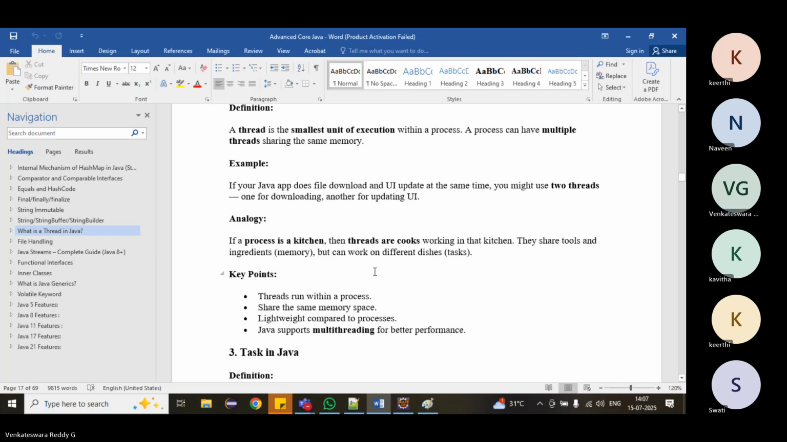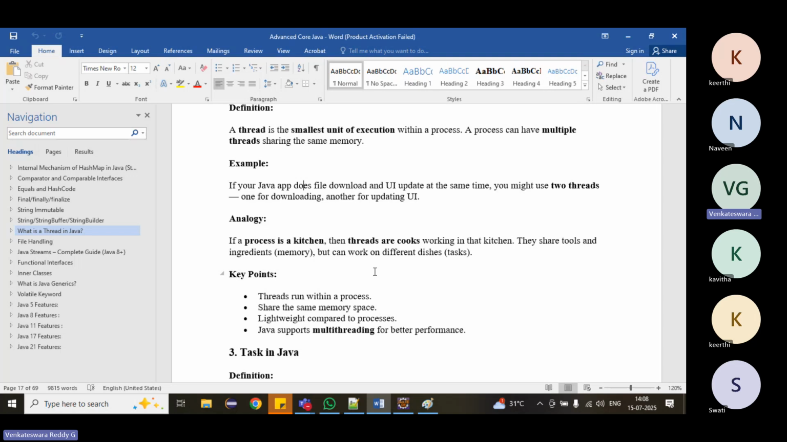In the kitchen, multiple persons, the threads, do the task. What is the task? Cooking the dishes. The entire kitchen is like a process. In that process, we have a task to cook. Multiple people, that means multiple threads, do the cooking at the same time. Those persons are called threads.